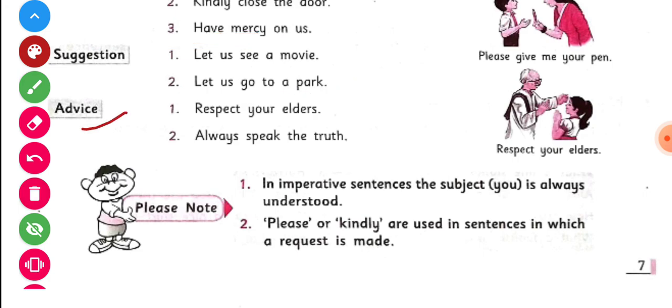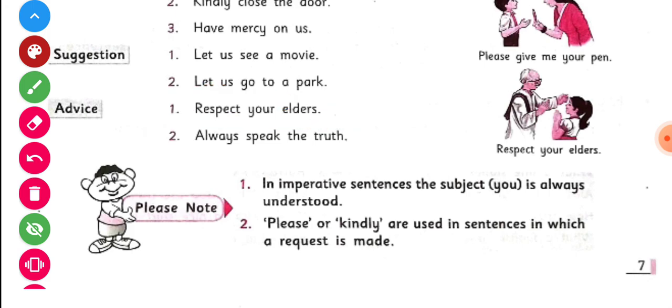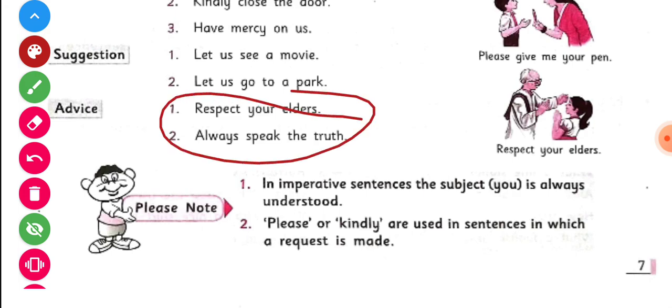And the next is advice. Children, when you say respect your elders, when you say always speak the truth, that means you are advising someone. When you say these sentences, means you are advising someone. And the sentence that you are using is an imperative.